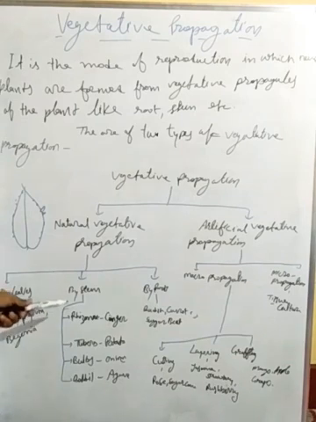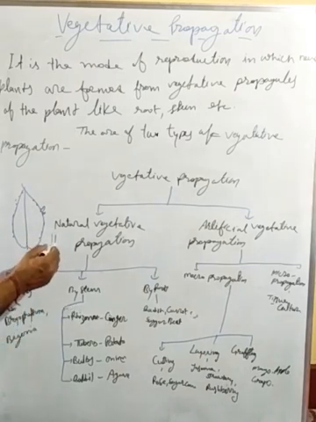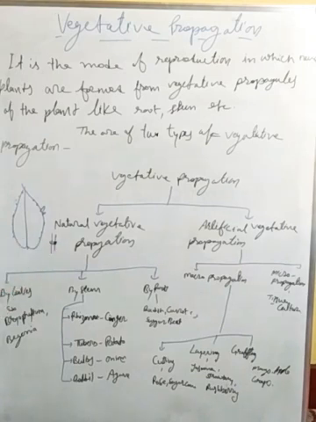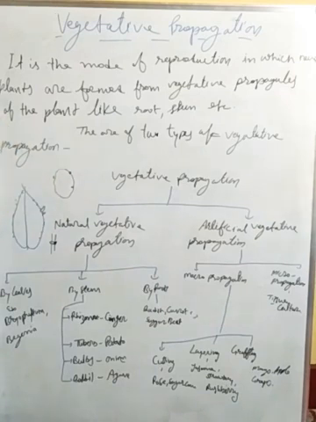Node means, suppose that is the stem, there should be a node like that here. If there is any potato, there should be a node like that. Then from this node the bud forms and then the new plant.